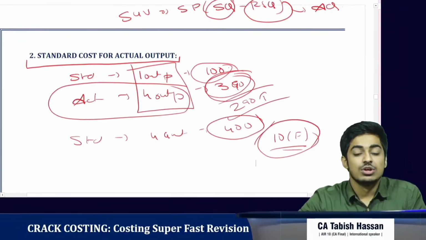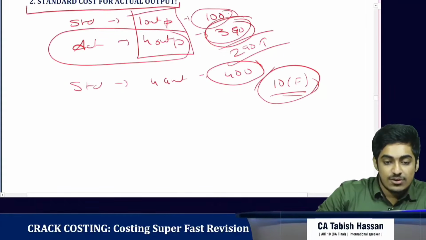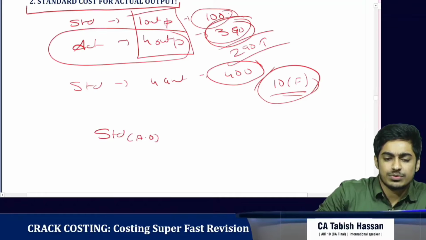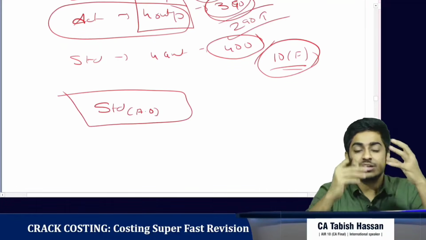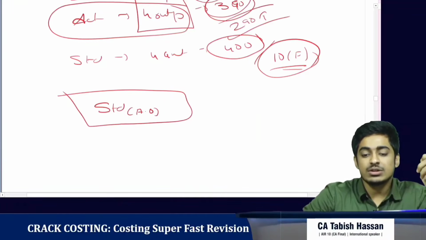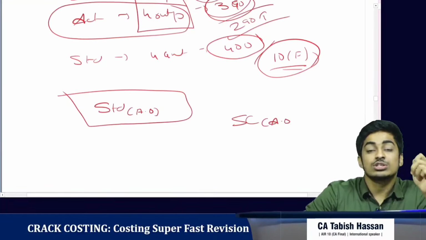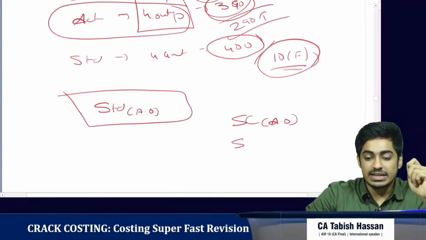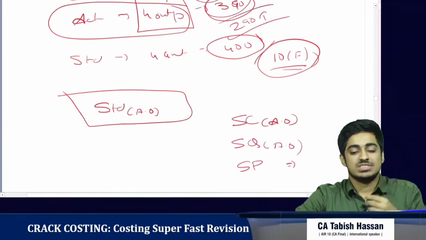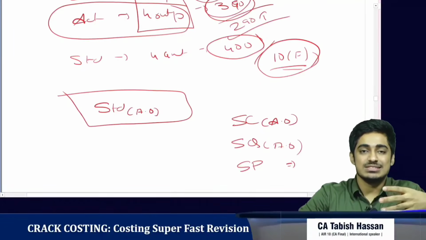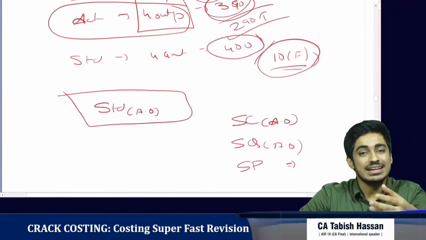The thing to be said here is, whenever we say standard, standard is always for actual output. If I say standard cost, that means standard cost for actual output. If I say standard quantity, that is also standard quantity for actual output. Standard price is anyway on a per unit basis, so there is no difference. Clear?